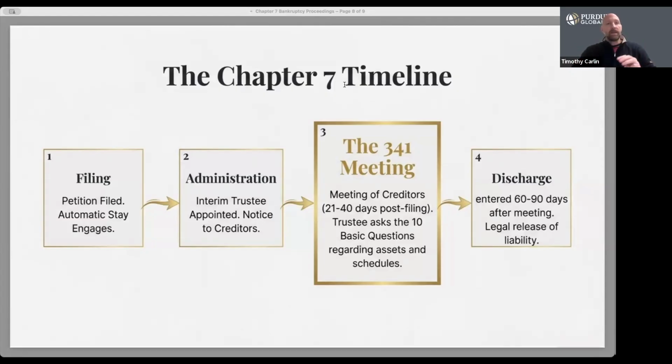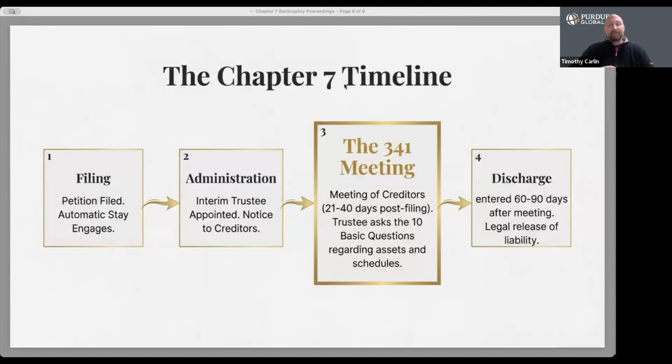Third is the meeting of the creditors, typically 21 to 40 days after the initial filing. This meeting is conducted by the trustee, not a judge. The debtor testifies under oath and answers standardized questions about assets, income, and any prior transfers.